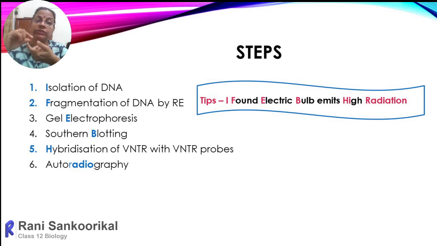So the radioactivity of the VNTR probe can be detected when this nitrocellulose paper, which contains the VNTR and its complementary radio labeled VNTR probe, is exposed to, not UV radiation, X-rays. It will produce alternate light and dark bands like barcodes.